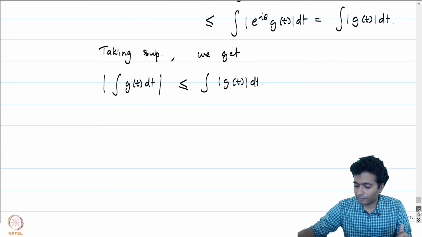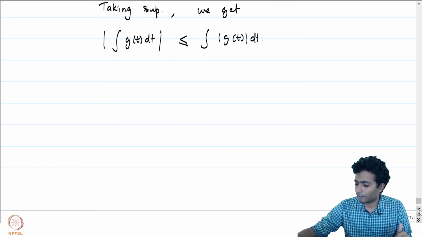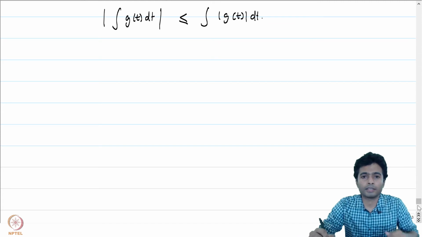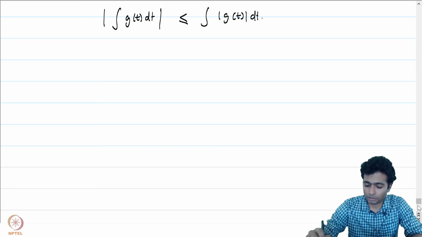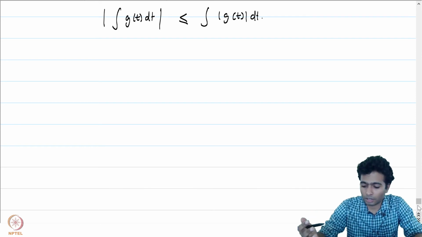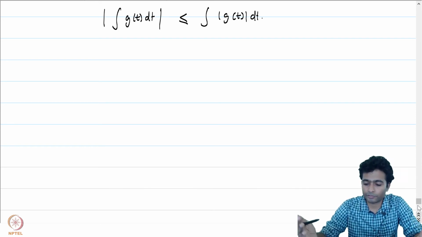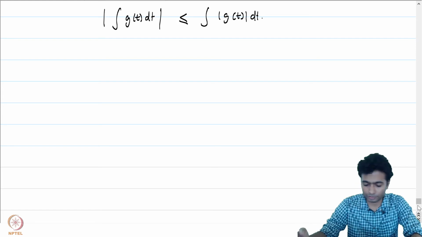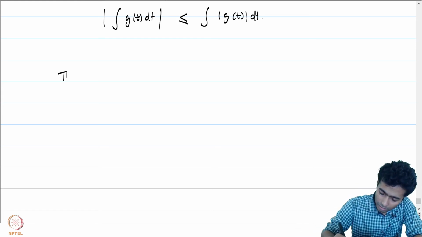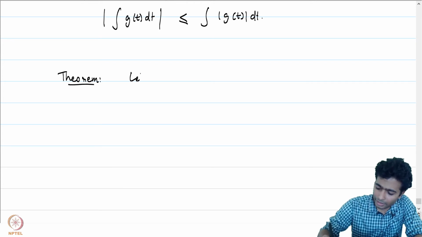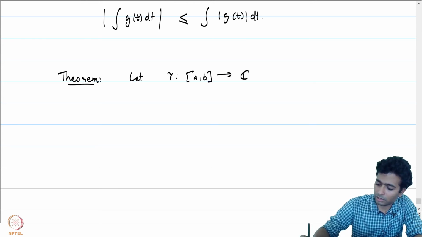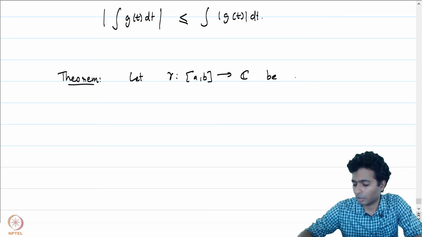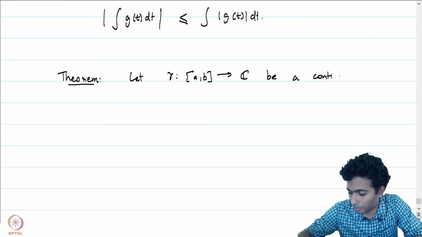Alright, let me now give you the statement of the arc length for a continuously differentiable function. We will first show that the class of continuously differentiable functions is a subclass of rectifiable curves. Let me write down the theorem. Let gamma from [a, b] to C be a continuously differentiable curve.